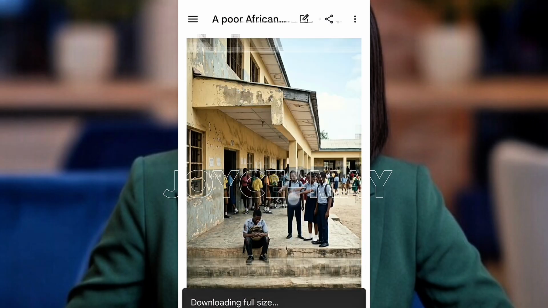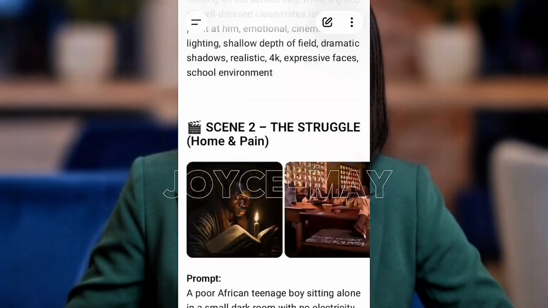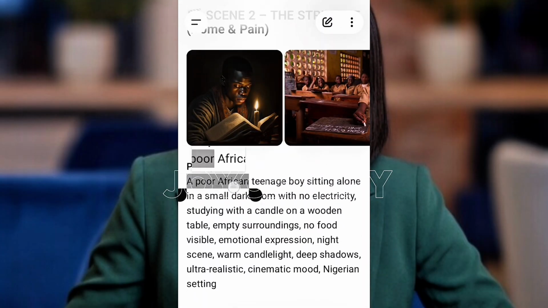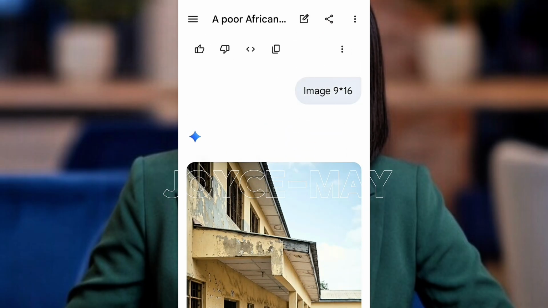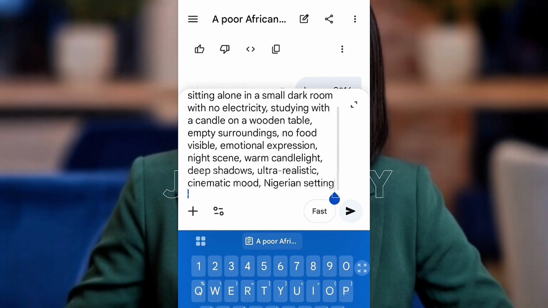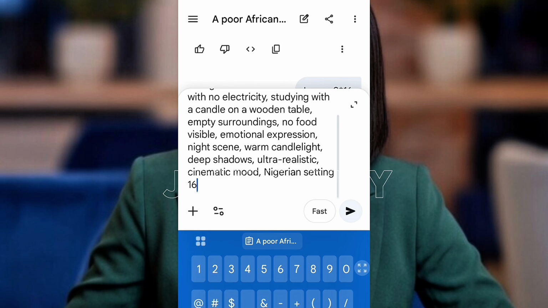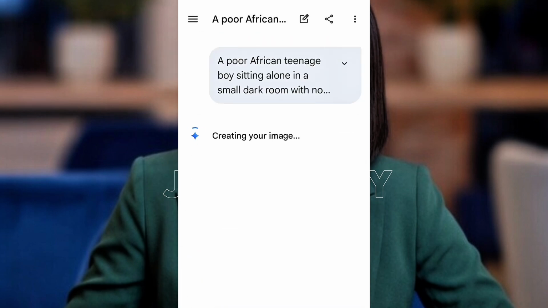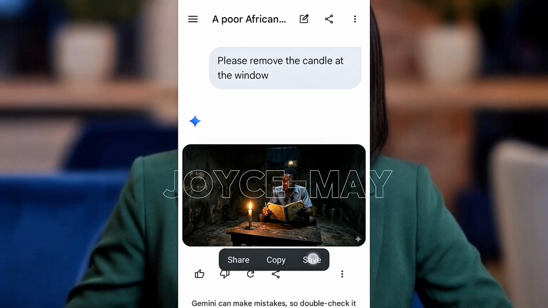But I think I'm going with this YouTube size. This is 16 by 9. So let's copy our second prompt. Paste. Since we've already said it's 9 by 16, if we paste this now, it will give us a 9 by 16. So we have to indicate 16 by 9. I just did that to show you a clear example. So 16 by 9. Okay, this is actually okay. Keep it. Let's save our video.